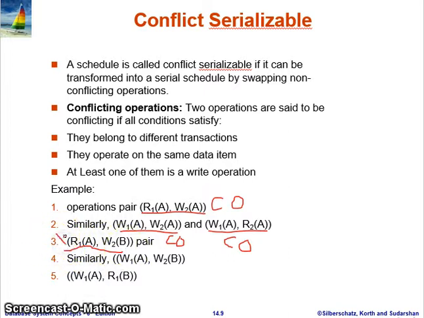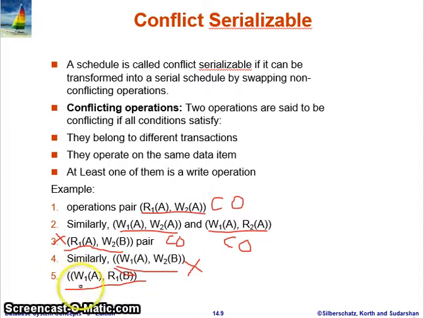Check these operations too: they belong to different transactions, T1 and T2, but they operate on different data items, A and B, so it is not a conflict operation. Our condition 2 is not satisfied here.